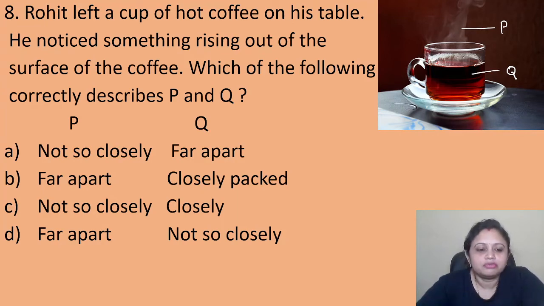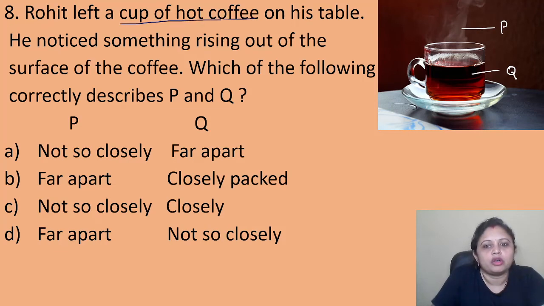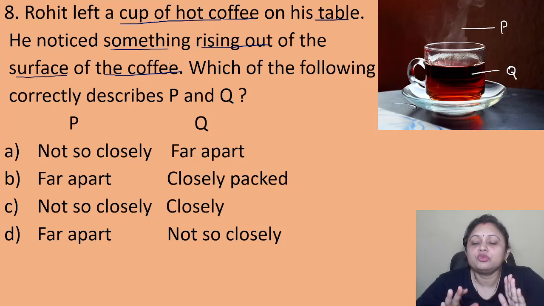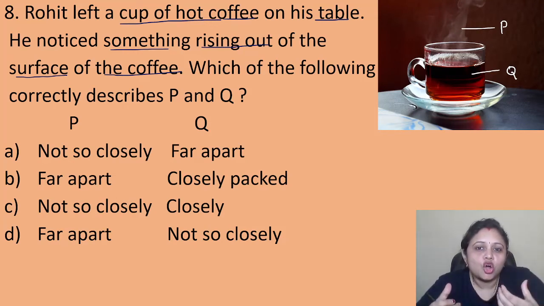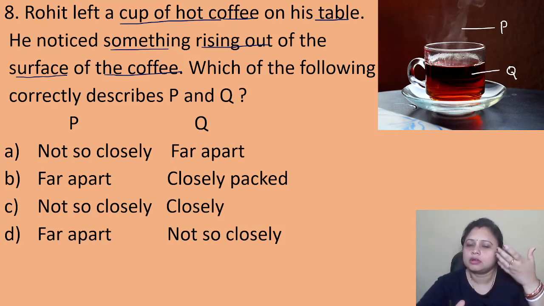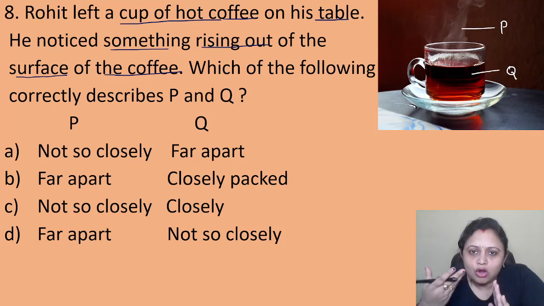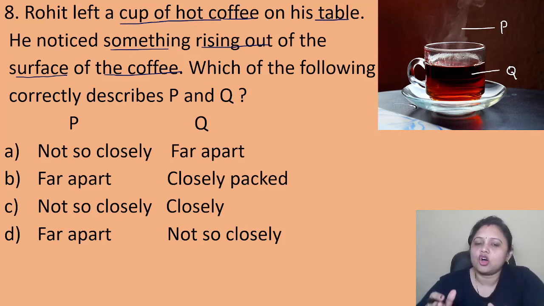Option D, P far apart, Q not so closely. Here it is given that Rohit left a cup of hot coffee on his table, and he noticed something rising out of the surface of the coffee. You must have noticed that when we keep hot milk, hot tea or hot coffee on the table, something is rising out of its surface. So what is that? Yes, that's something which is rising out of the surface.